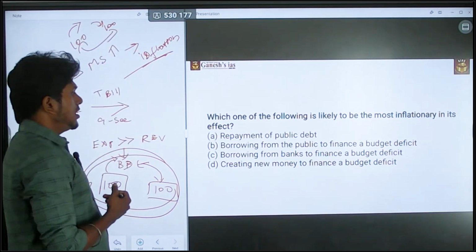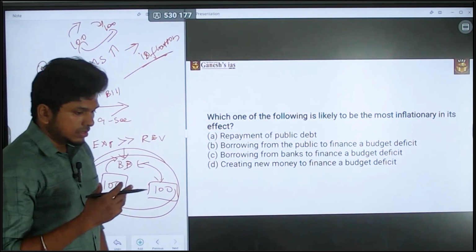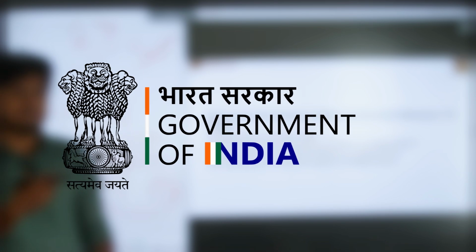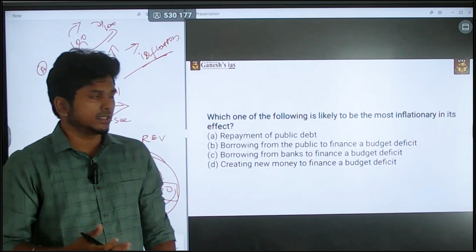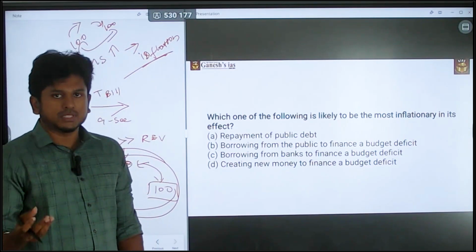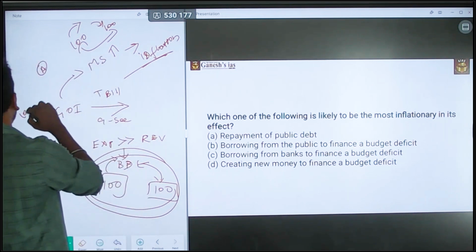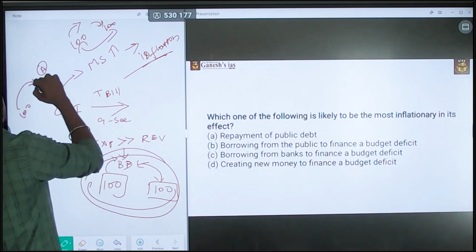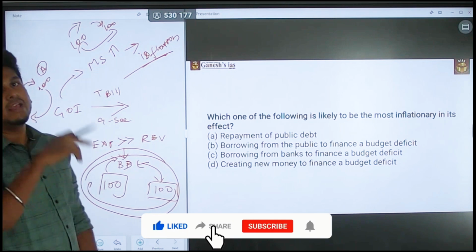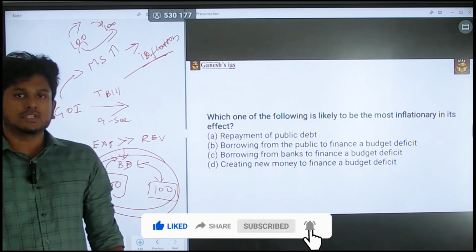Next, C, borrowing from the banks to finance the budget deficit. The government of India can borrow from RBI or even from the scheduled commercial banks, which means they are getting the depositors' money to finance their budget deficit. So again it is circulating the money. If the bank has 100 rupees, it is the people's money. It goes to the government, and again it goes to the people in some other form. So here also the 100 rupees is only circulating within the market.